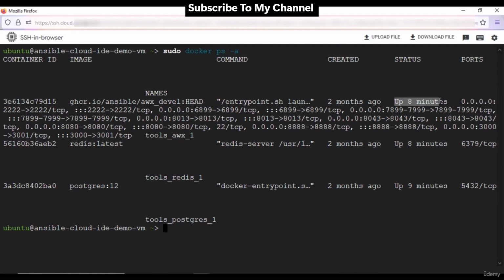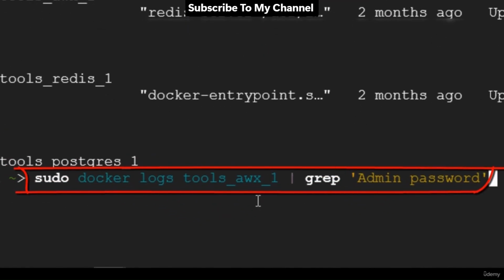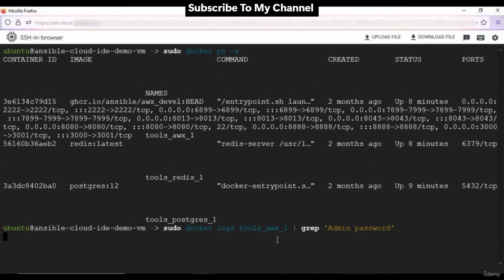AWX generates the default password for the admin user during the setup installation. To get the default password, we will run this command here: sudo docker logs tools_awx_1, which is the AWX container name, piped to grep admin password. Now we have the AWX admin password with us.